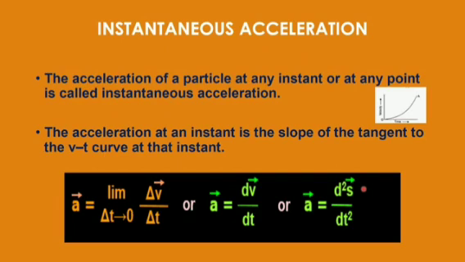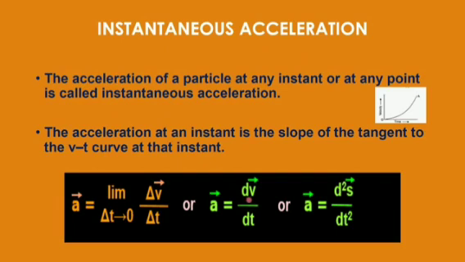It means non-uniform. And then if I want to write it in the form of a derivative, acceleration is given by rate of change of velocity with time. So I can write it as the derivative of velocity with respect to time. But velocity is what? Velocity is the derivative of distance, or the position, or the displacement with time.